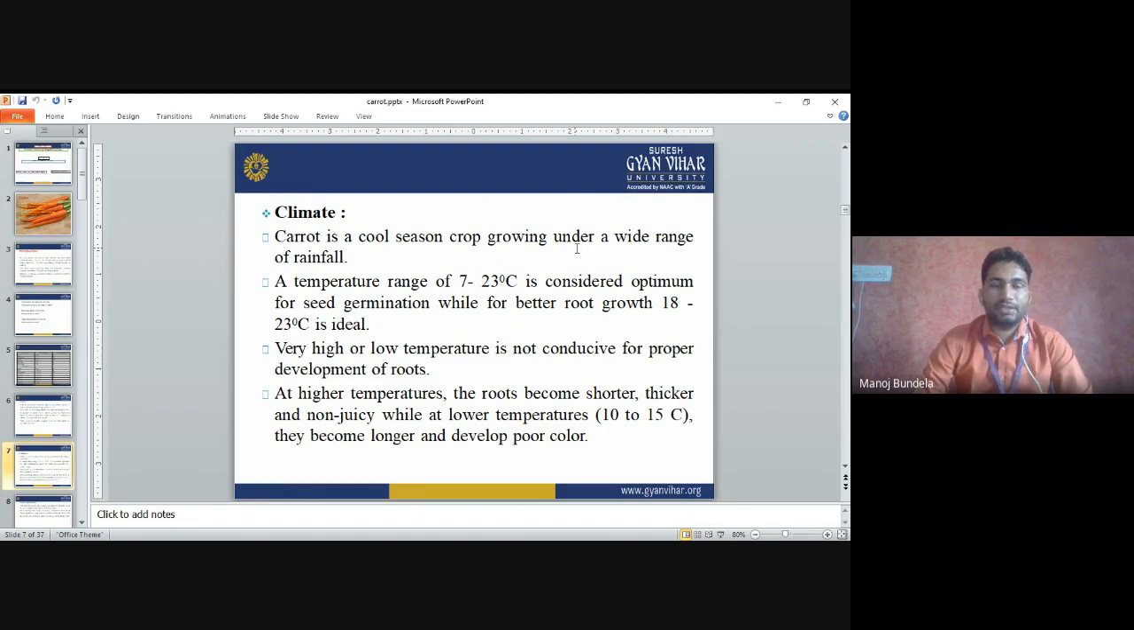If the temperature is very high or very low, that is also not good for root development. At higher temperature, the roots become shorter, thicker, and non-juicy. While at the lower temperature, 10 to 15 degrees centigrade, they become longer and develop poor color. Means color will not develop at low temperature.